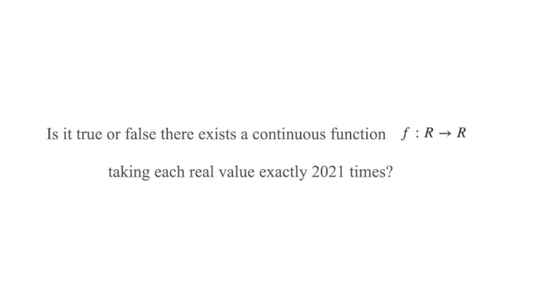So in this episode, I've got an interesting question for all of you. Is it true or false that there exists a continuous function from all real numbers to all real numbers which takes each real value exactly 2021 times? If the answer is yes, we will have to construct the function. And if the answer is no, we will have to prove that this is impossible.